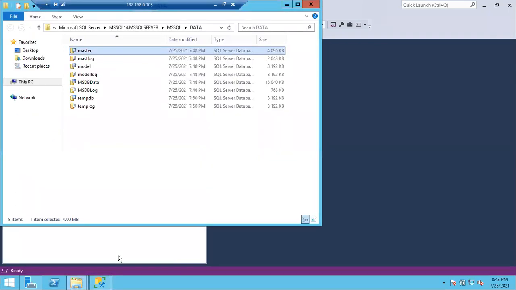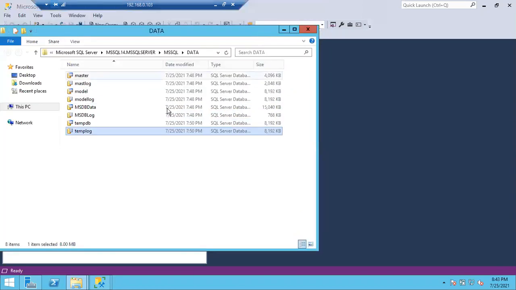In this location, you can see master database data file, master log file, model data file, model log, MSDB data file, MSDB log, TempDB data file, and TempDB log. By default, data file and log file are common. If you create a sales database, after successful creation you can see 2 more files, the sales database data file and sales database log file here.